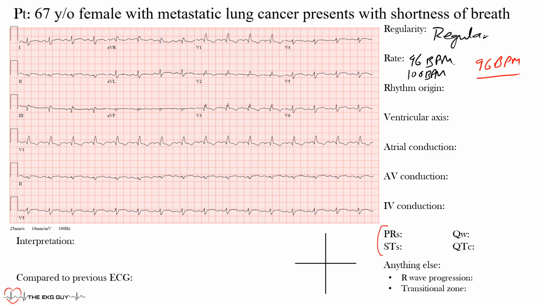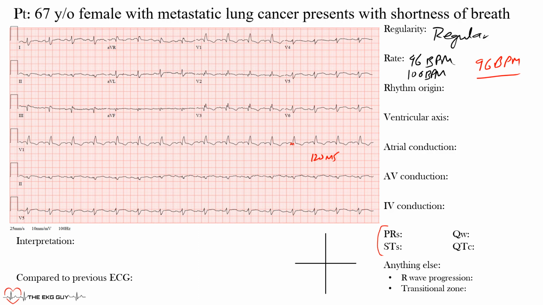Next, we want to get the rhythm origin, okay? Now, in this case, we have a QRS duration that looks somewhat wide. The actual QRS duration was 120 milliseconds, okay? So just at the upper limits of normal. And we'll see if something else may be contributing to that shortly, but let's see here.